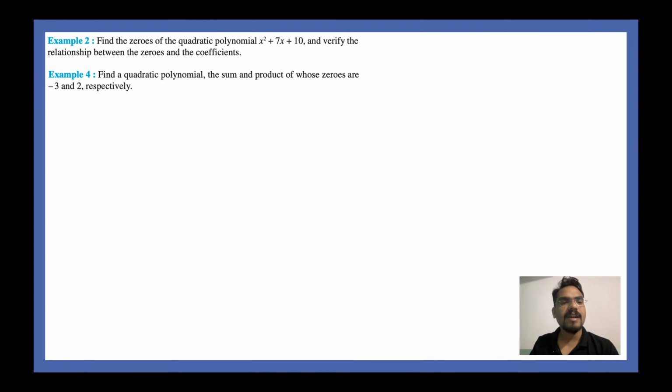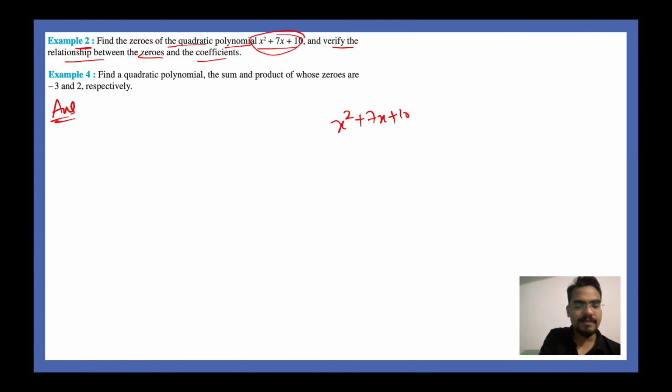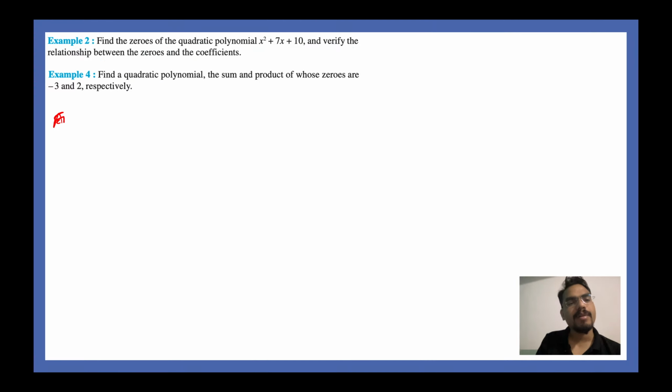Alright, so let's say example number 2. From your NCERT, find the zeros of the quadratic polynomial x square plus 7x plus 10 and verify the relationship between the zeros and the coefficients. So first you have to find out the zeros of the quadratic polynomial x square plus 7x plus 10. I'll write the answer to this. The given polynomial is p of x is equal to x square plus 7x plus 10.